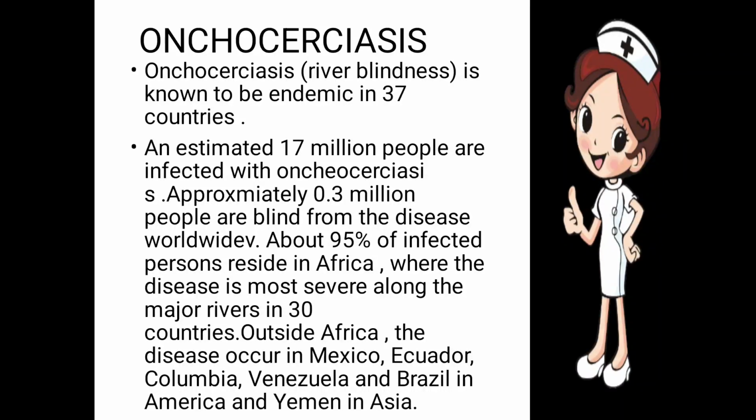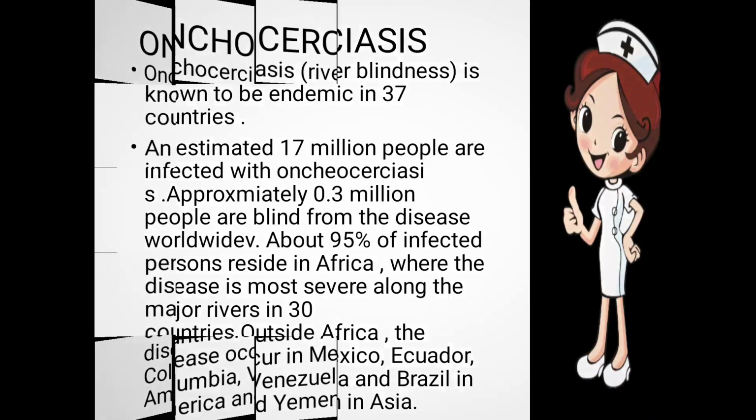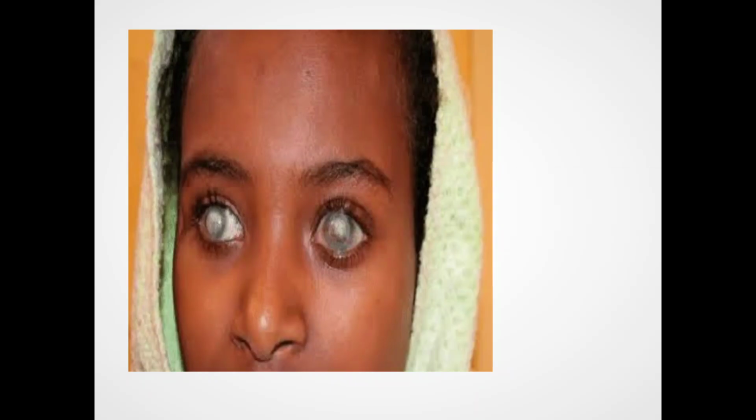About 95% of the infected persons reside in Africa, where the disease is most severe along the major rivers in 30 countries. Outside Africa, it has also spread to Mexico, Ecuador, Colombia, Venezuela and Brazil in America, and Yemen in Asia. So it becomes a major cause of blindness.